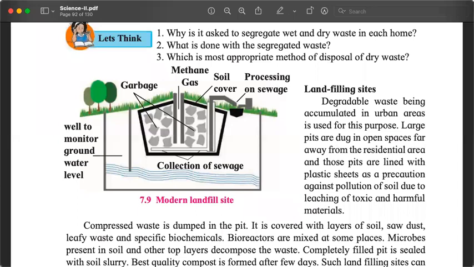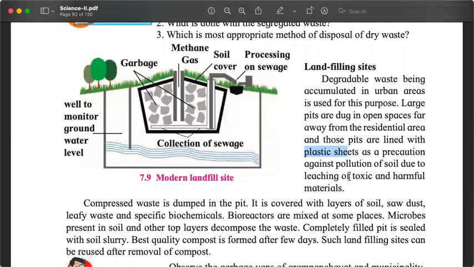So we dig in the ground and we put a layer of plastic or something so that the harmful chemicals don't percolate. They don't pollute the soil and water. See, the plastic sheets. And then we fill the dugout portion with our biodegradable waste. Nothing else to do, just fill it. And because these are biodegradable, in some time they will break down by themselves and become manure, which we can use.